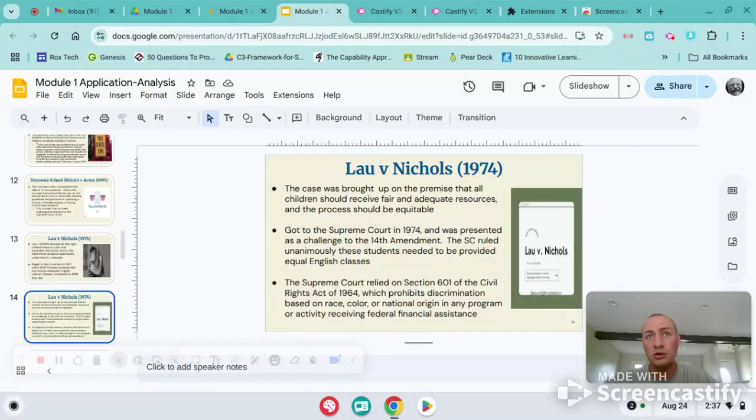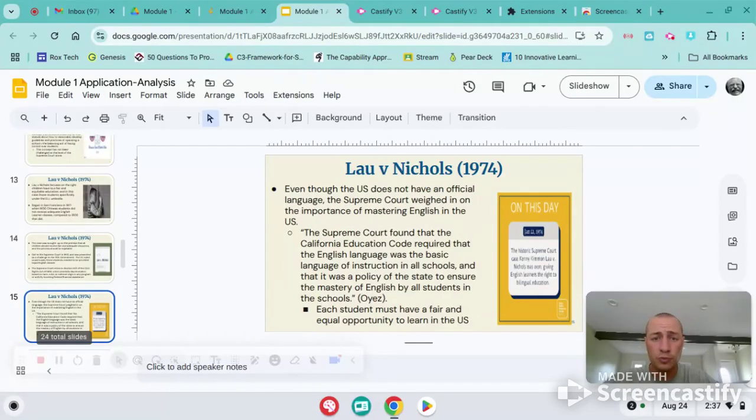It's also the notion of IDEA, right? And the fact that, or FAPE, right? That all of these things correlate, they're all aligned with the fact that every student must be given the same opportunities, whatever is best for them to learn. So these 1,800 students were barred from learning English compared to the 1,000 that weren't, right? And they must be given a fair shot.